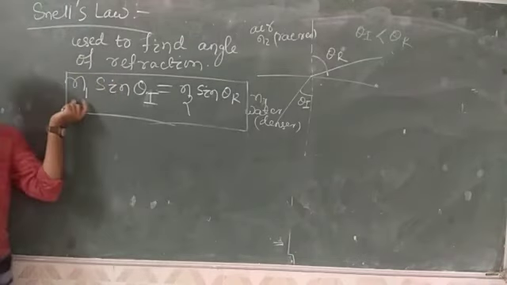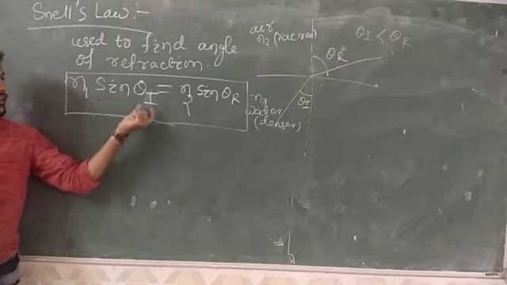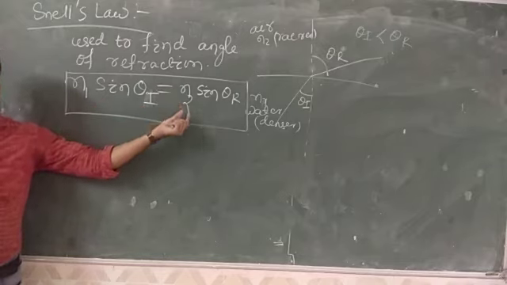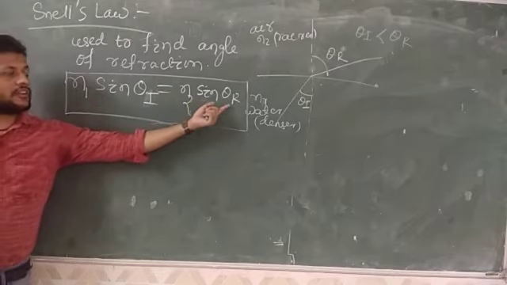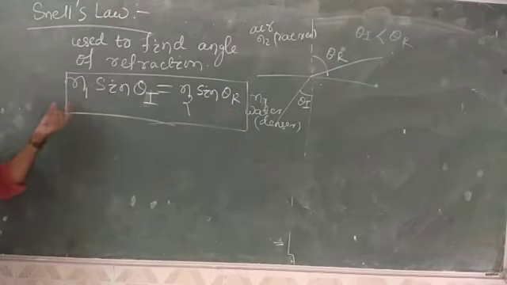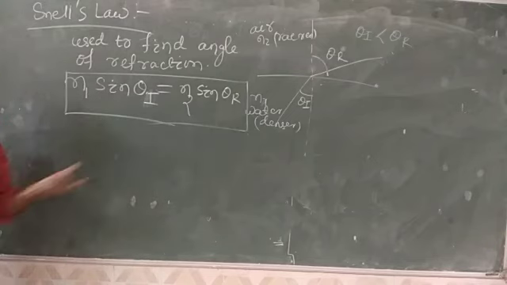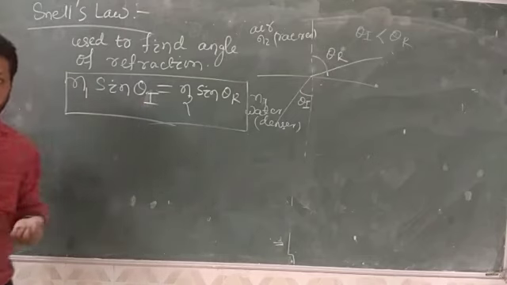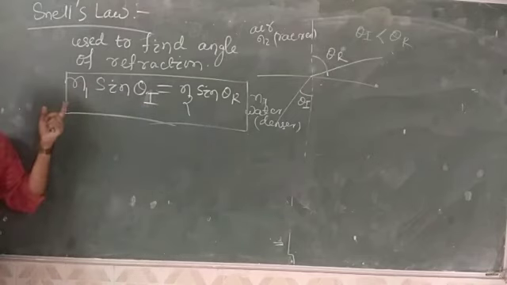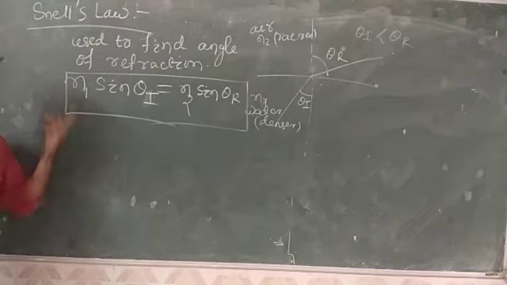They will give you the refractive index of medium 1, the incidence angle, and the refractive index of medium 2, and they will tell you to find the angle of refraction. So by using Snell's law, you can find the angle of refraction, where the refractive index of both media is known. If they give you the velocity of the medium, then refractive index is given as C by V, where C means the velocity of light.